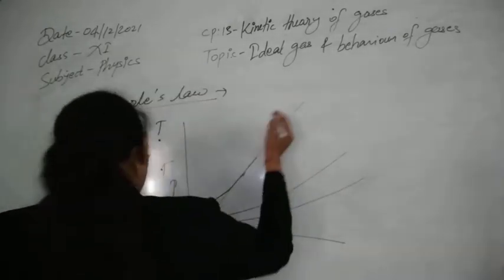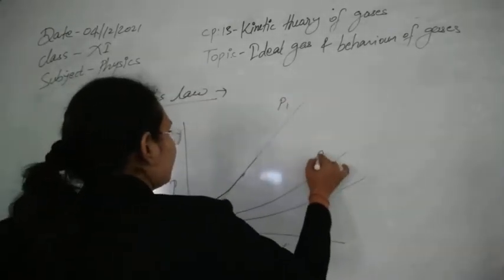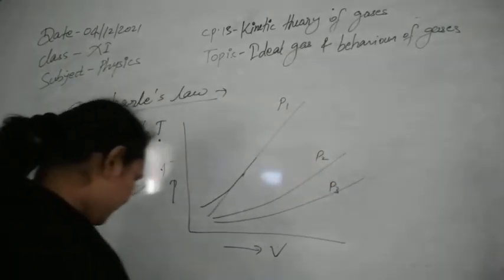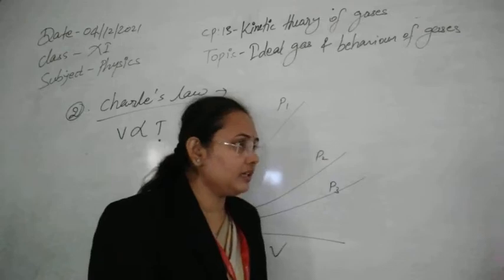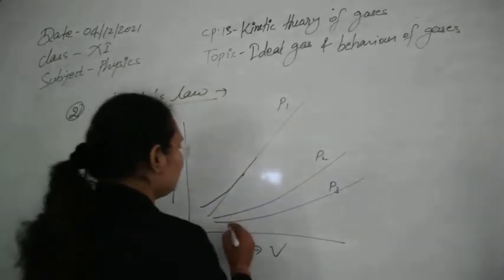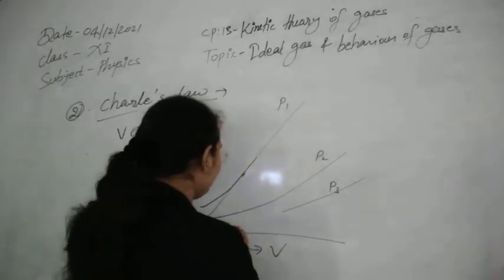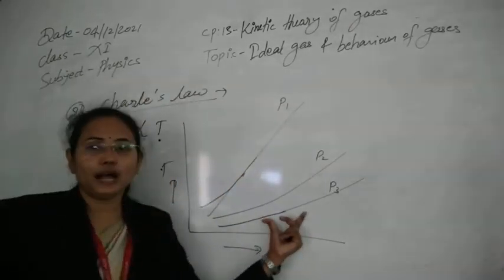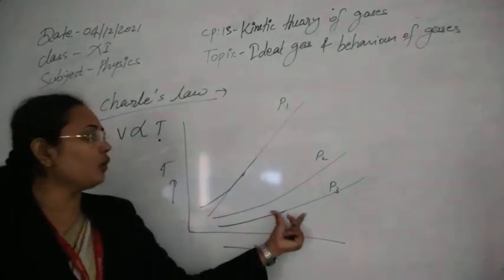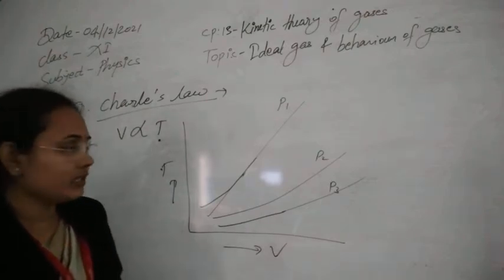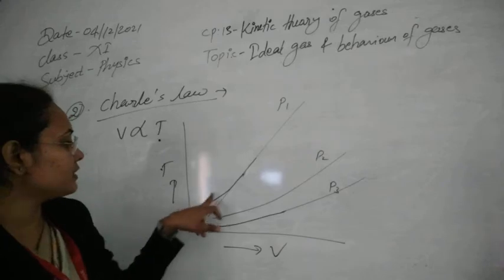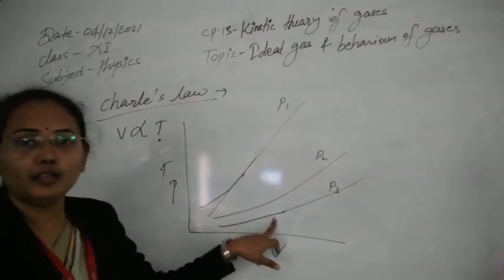So for this you can see these are different pressures, where P1 is greater than P2, P2 is greater than P3, and in that case the line closest to the ideal gas we have seen is for the lower pressure. So at low pressure you can see the graph is more linear than at higher pressure, because at higher pressure its deviation is greater than at lower pressure.